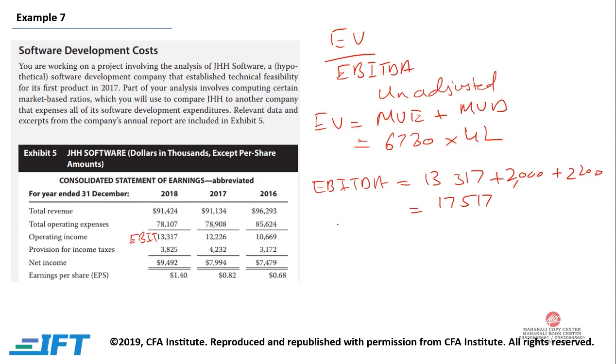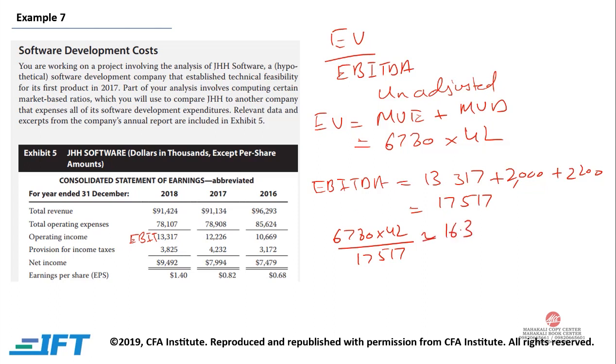So our enterprise value to EBITDA ratio would be 6780 multiplied by 42 divided by 17517. So 6780 multiplied by 42 divided by 17517, that would be approximately 16.3.